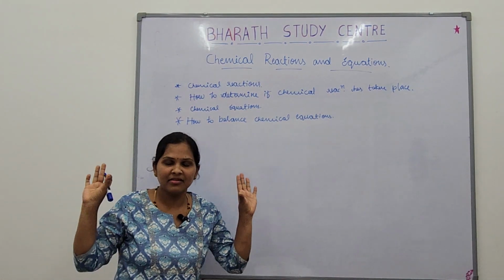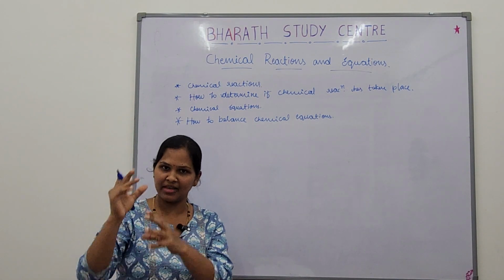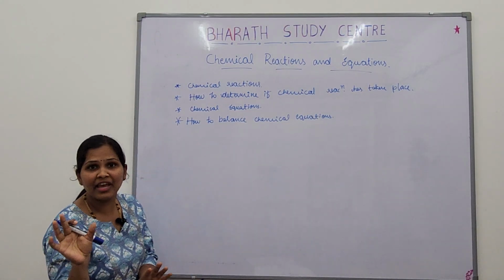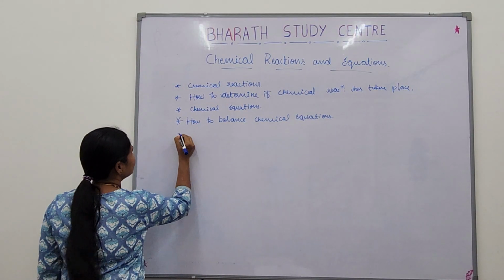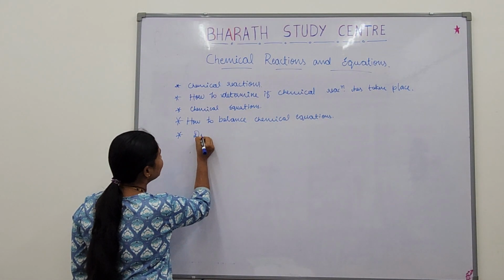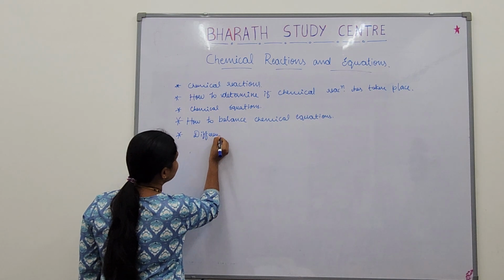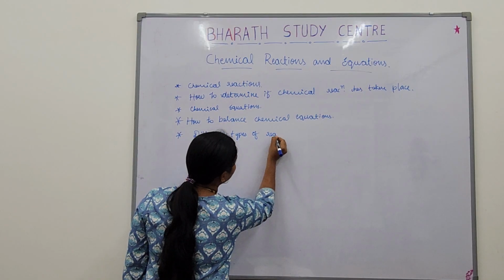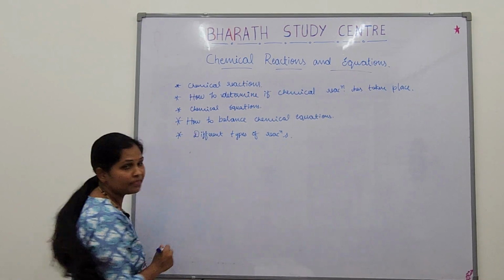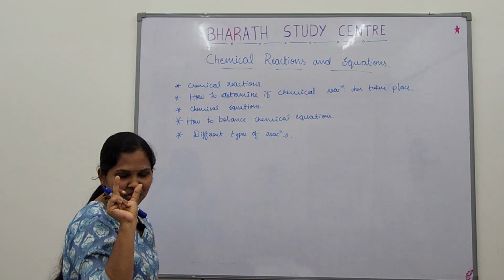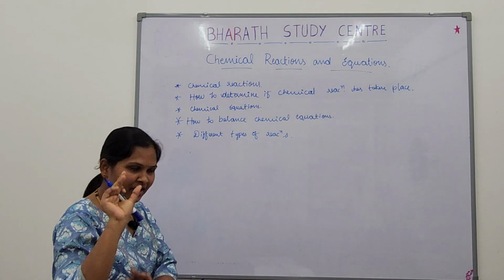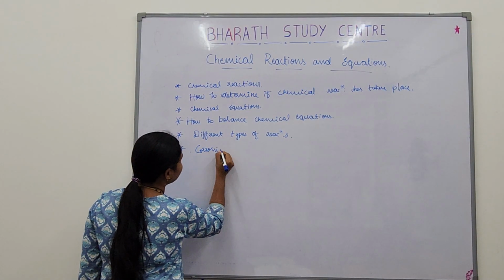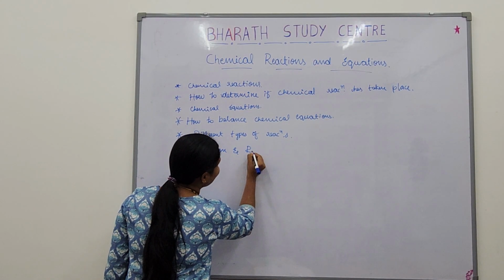Yes, we have written the chemical equation. Reaction has taken place and chemical equation we have written. The next thing is there are different kinds of reactions, different types of reactions. Next we will study different types of reactions. After that comes two small topics. One is corrosion, another one is rancidity.